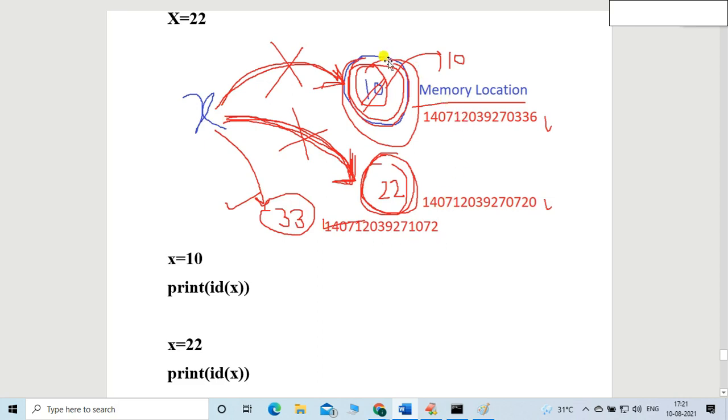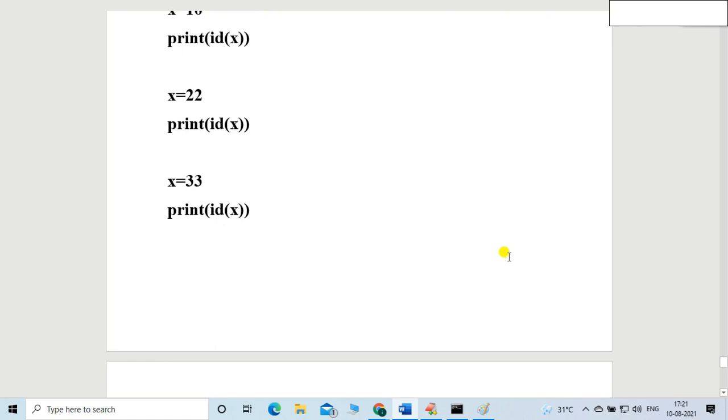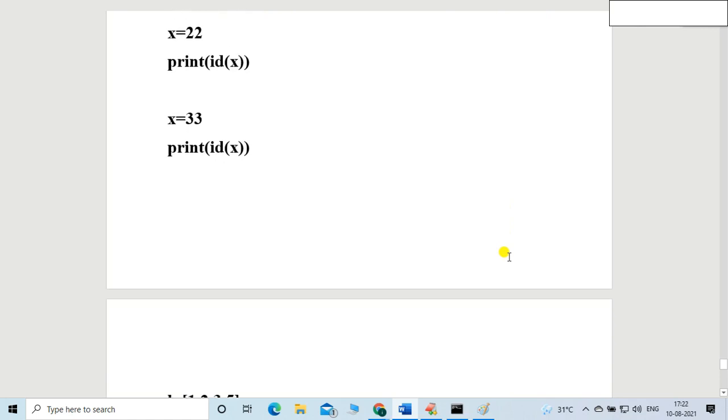Okay. So that means what? This memory location value is not changing. It is fixed. The 10 value has a fixed memory location. The 22 value, memory location is fixed. The 33 value, memory location is fixed. Different memory location for different value. That's why it is immutable, not changeable. But in case of a list, what happens, friends? The memory location is the same, and the change will happen there.